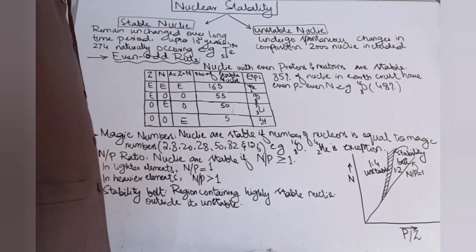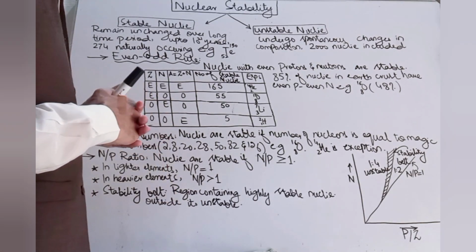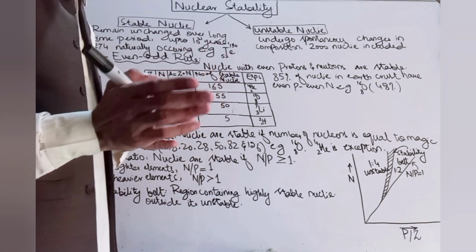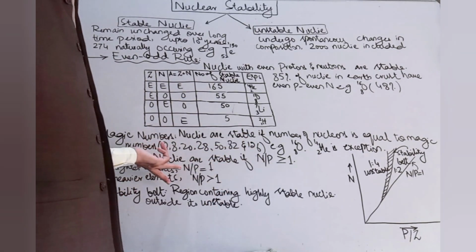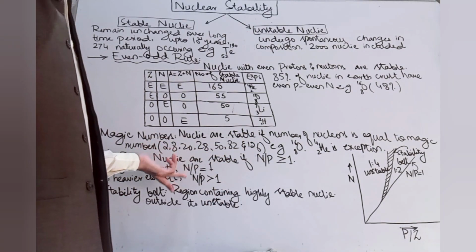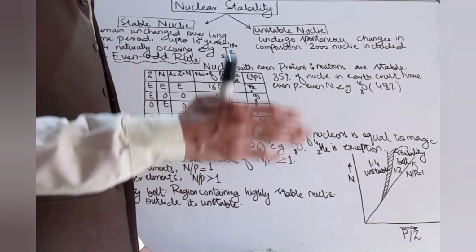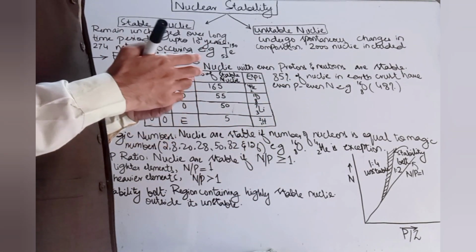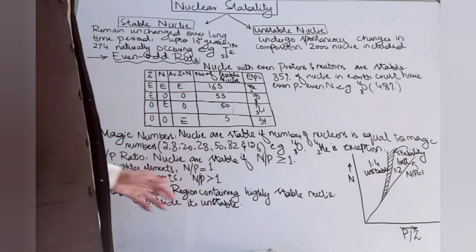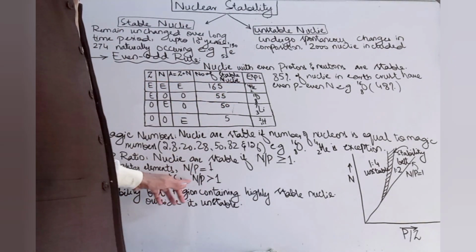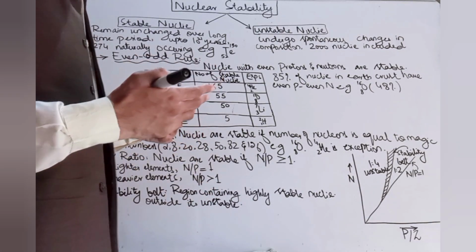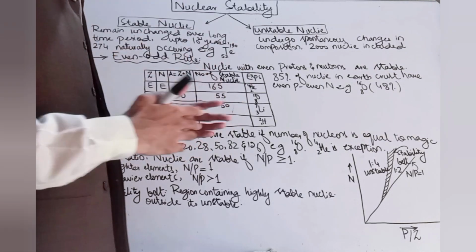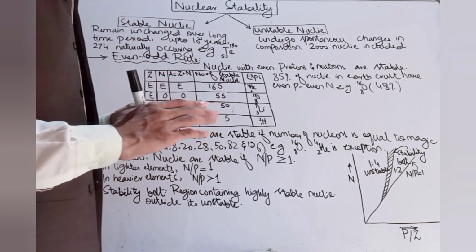The next rule is the N to P ratio, the neutron to proton ratio. This rule says that nuclei are stable if the N to P ratio is equal to 1 or greater than 1. In the earlier elements of the periodic table, the N to P ratio is equal to 1. But as we move further in the periodic table, the number of neutrons becomes greater than that of the protons. So in heavier elements, the N to P ratio is greater than 1. So all those nuclei which have an N to P ratio equal to or greater than 1 are considered stable.